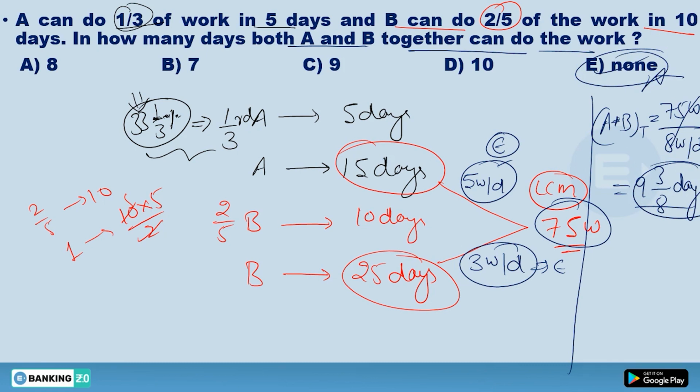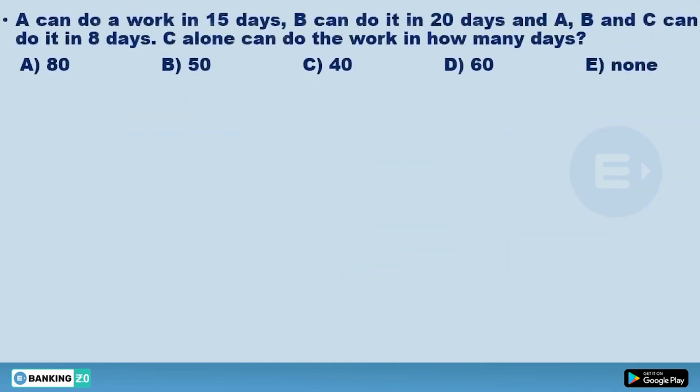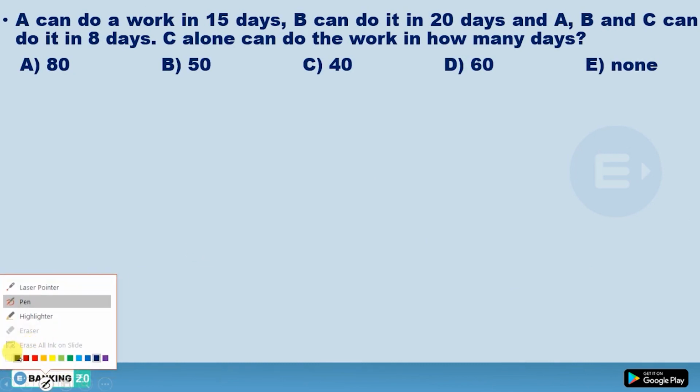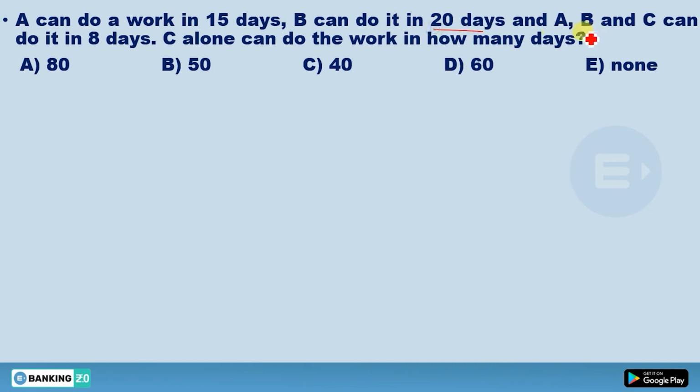Okay, now move to the next one. What is the next question? See here, A can do a work in 15 days and B alone can do it in 20 days. ABC can do it in 8 days. Then C alone can do the work in how many days? See here, you have to find the days of C, means you have to find the time of C. So what will be the time of C? You know, time is equal to total work divided by efficiency. And whose efficiency actually? Efficiency of C. So what should be your first task? You have to find the efficiency of C and you're going to get the answer.